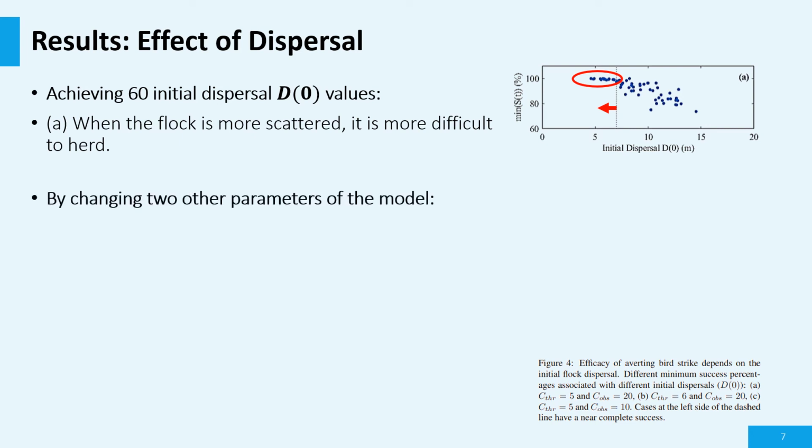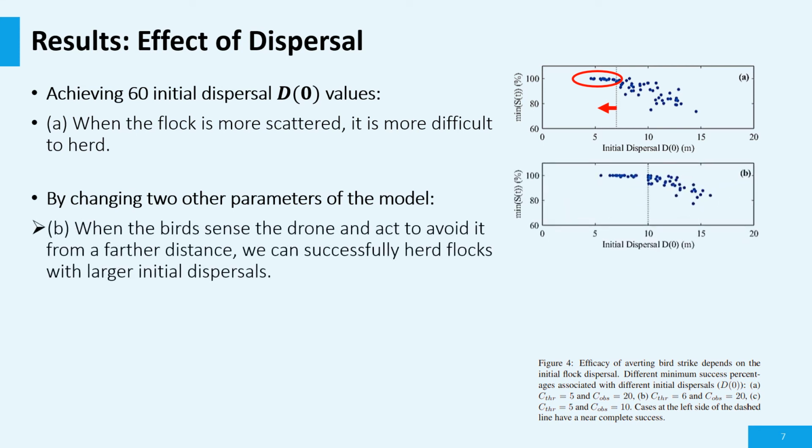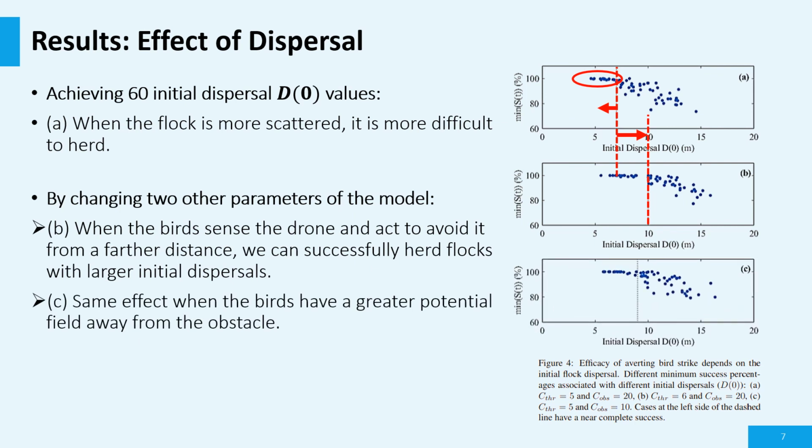We also manipulated two other parameters of the model. We detected when the birds sense the drone and act to avoid it from a farther distance, we can successfully herd flocks with larger initial dispersals. As you can compare these two figures, the threshold is moved to the right a bit. We did see the same effect when the birds had a greater potential field away from the obstacle.